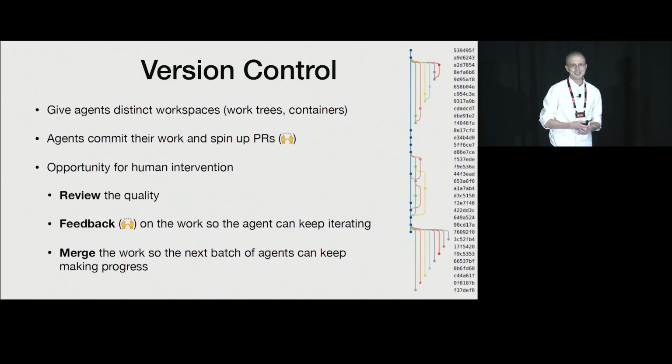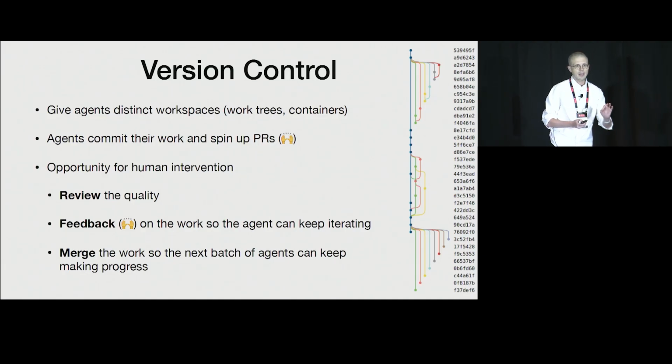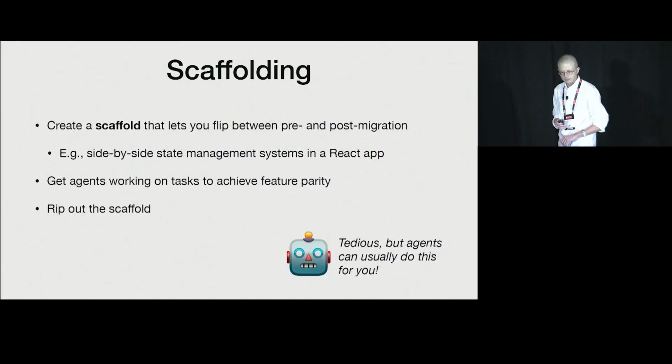And at least at OpenHands, one of our primary ways of communicating with the agent is by leaving comments on GitHub issues and GitHub PRs. And it's a very fun workflow. And then lastly, this gives the human a chance to actually merge the work so that the next batch of agents can keep on making progress. Maybe they have to merge some of these changes, maybe they have to merge all of these changes, but it at least gives a chance for the human to sit in the loop and have some control and some verification.